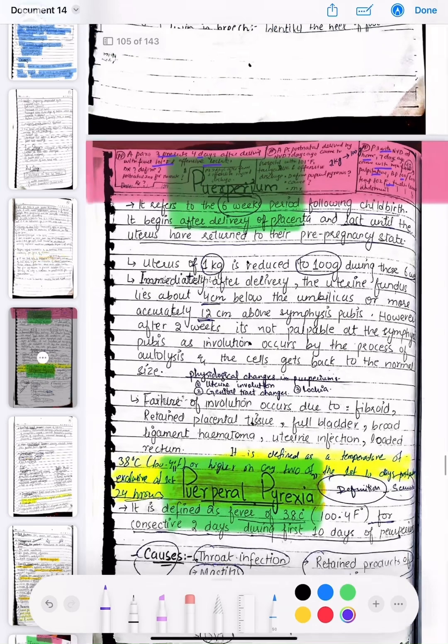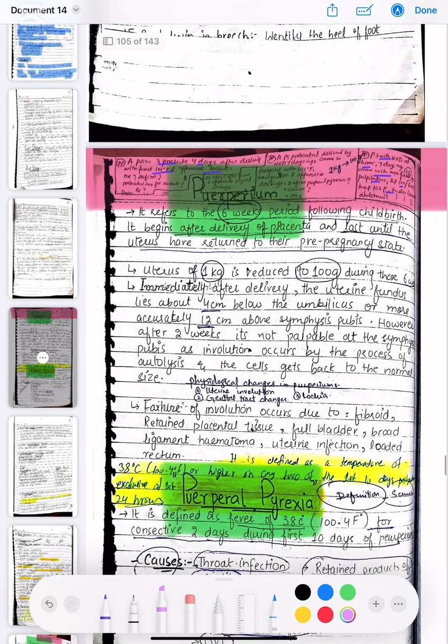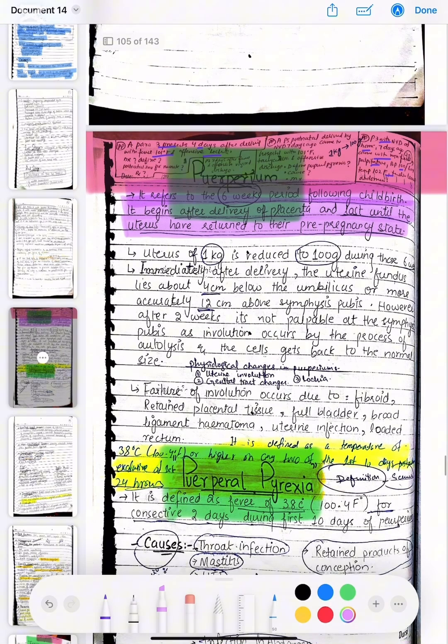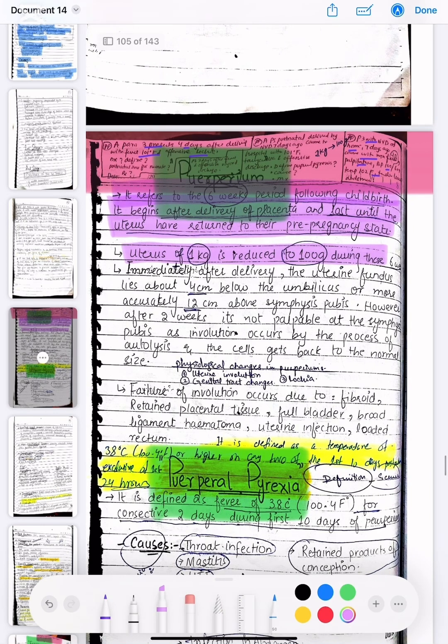Okay, so let's define the puerperium first. It refers to the 6 weeks period following childbirth, and it begins after the delivery of the placenta and lasts until the uterus has returned to its pre-pregnancy state. This is puerperium. The uterus of 1 kg is reduced to 100 gram during these 6 weeks, and immediately after the delivery, the uterine fundus lies about 4 cm below the umbilicus, or more accurately 12 cm above the symphysis pubis.